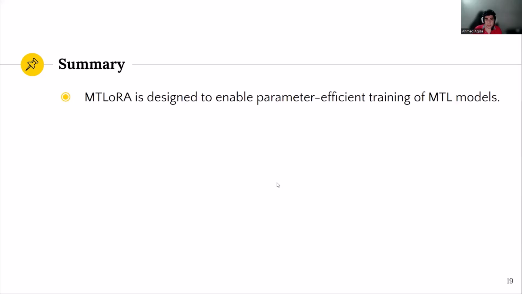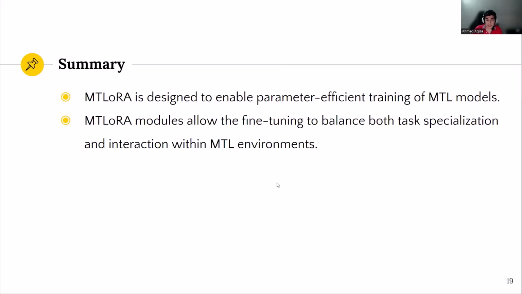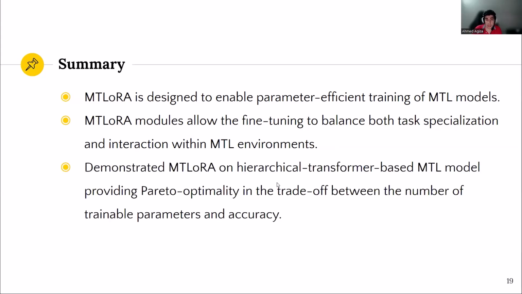Finally, to summarize, MTLoRA is designed for efficient training of multitask learning models. It uses a combination of task-agnostic and task-specific modules to enable a balance between task specialization and interaction. And we demonstrated MTLoRA on a hierarchical vision transformer, showing a Pareto optimal trade-off between trainable parameters and accuracy, outperforming current state-of-the-art methods.